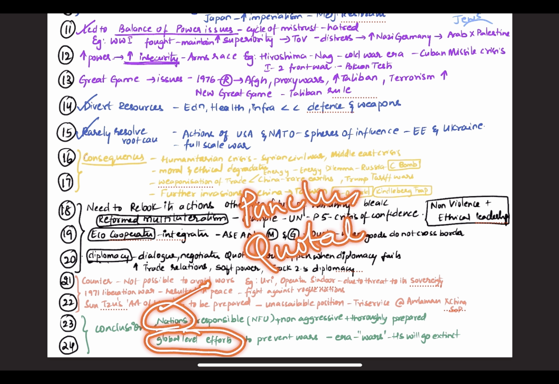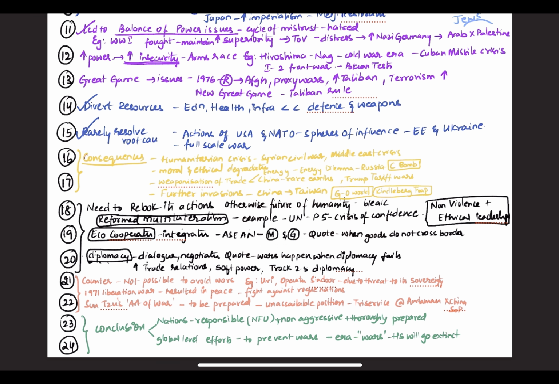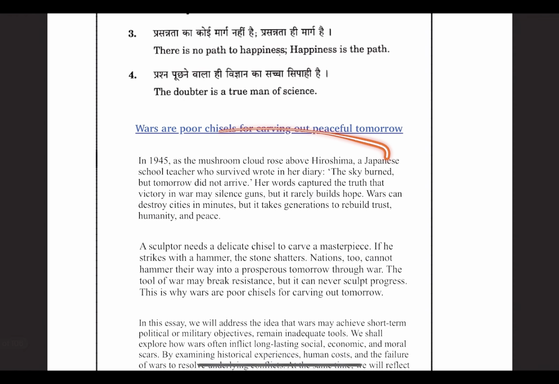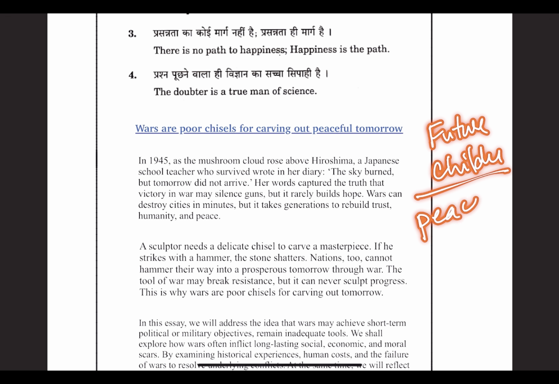For example, here we wrote an intro about an author, a school teacher, who wrote in her book that in the future, children should write about peace and peaceful walks in the garden.